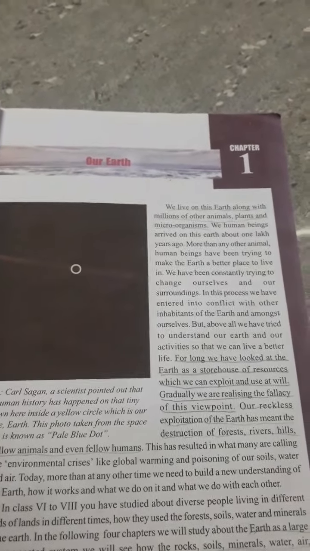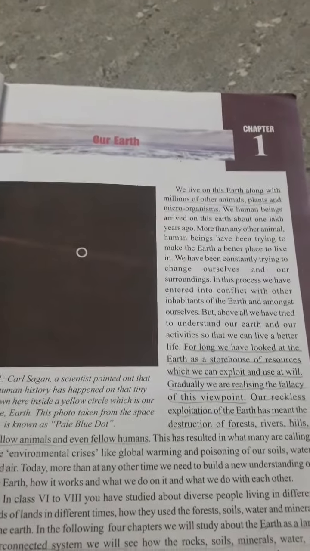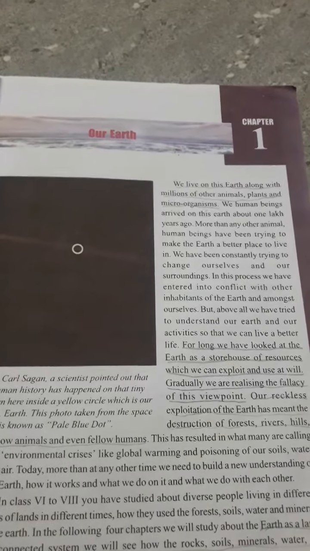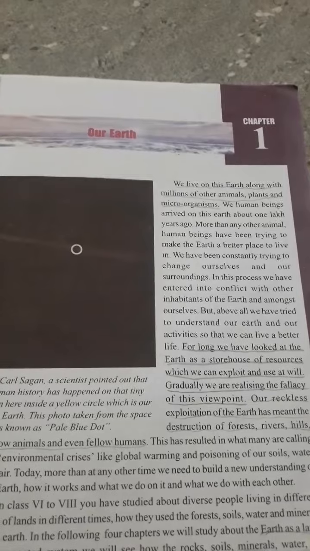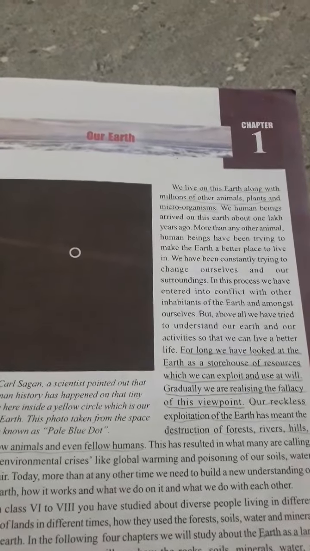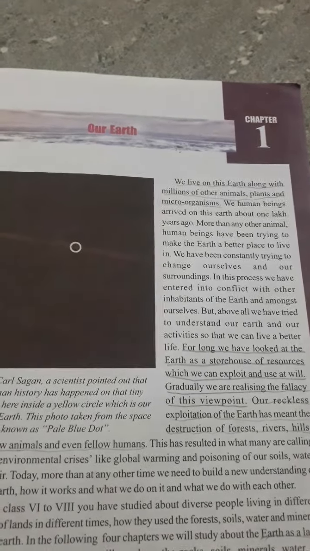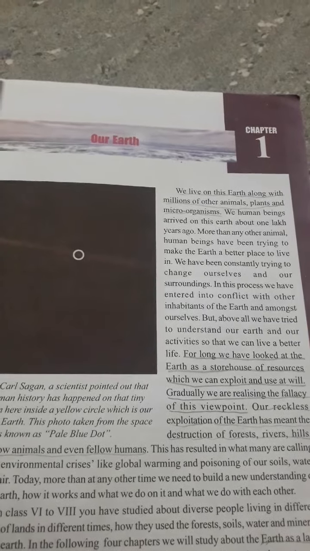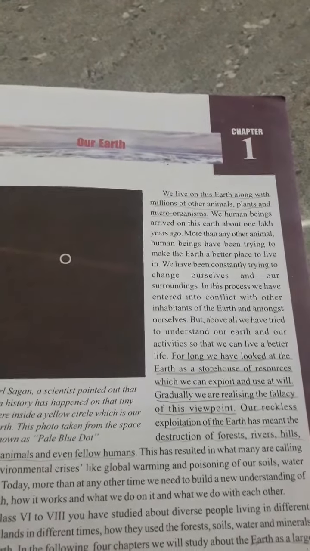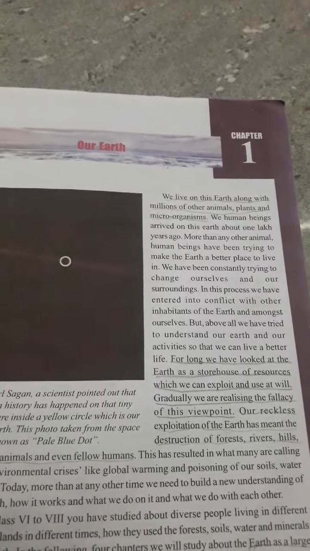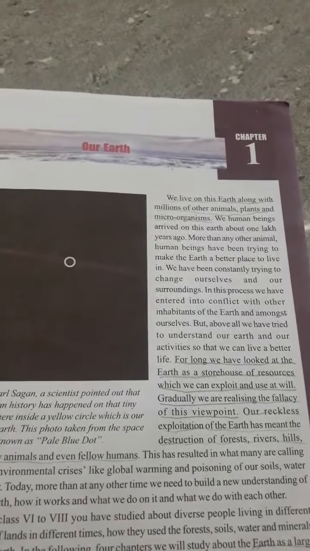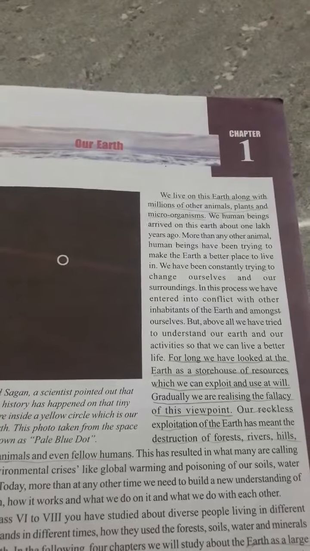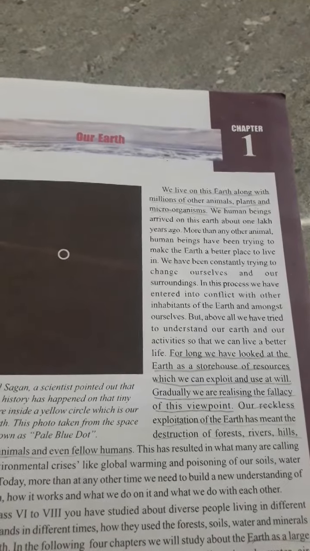First of all, pollution, that is water pollution. How is water polluted? So many factories release their waste into the rivers or the oceans. That's why water is polluted.